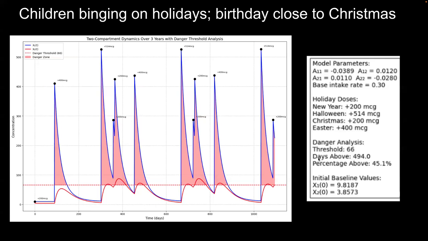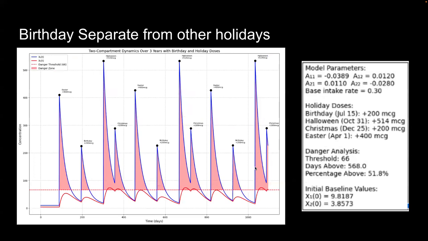So in order to keep track of that, we tracked the days above this total healthy level, and we kept it as a percentage. So right now, when we binge on these holidays, only on these days, and we have a celebration close to Christmas, this year it would be New Year's, we have a result in 45.1% of days being above this healthy level.